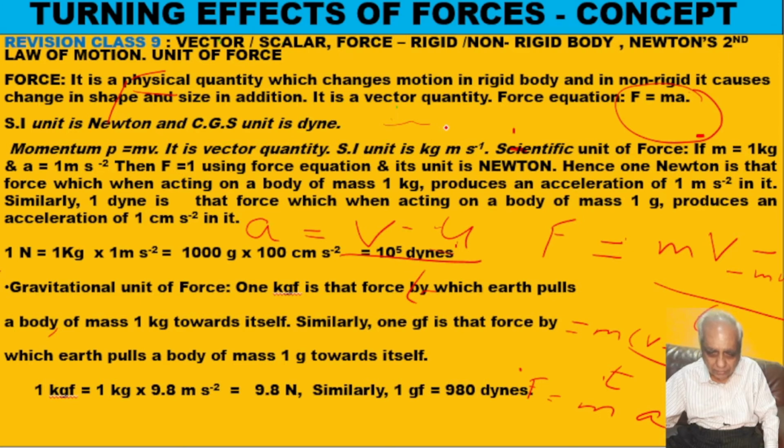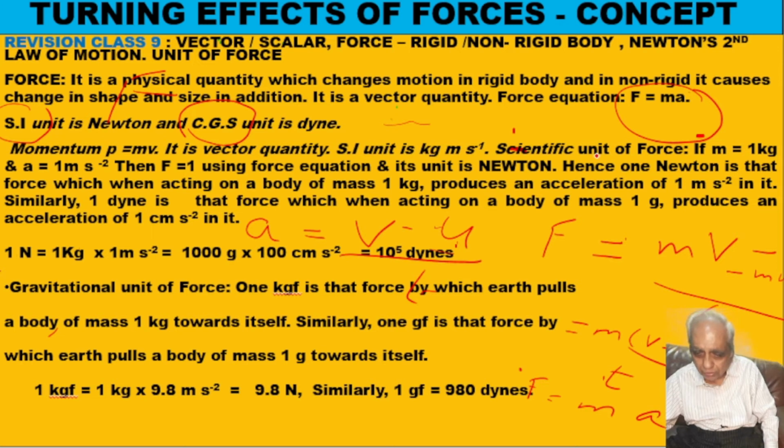Is it all right? Now, you very well know that there are two systems of measurement. One is the SI system, international units, and the other is CGS, centimeter gram second. Now let us try to define what is unit force in the SI system and what is unit force in the CGS system.